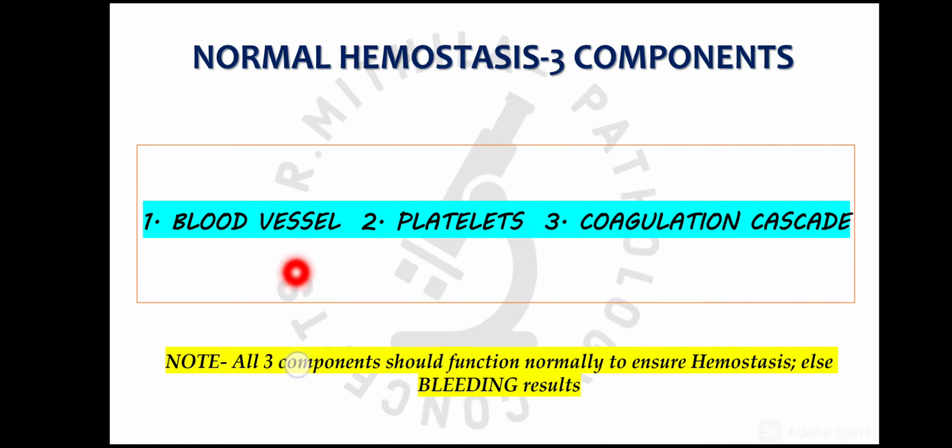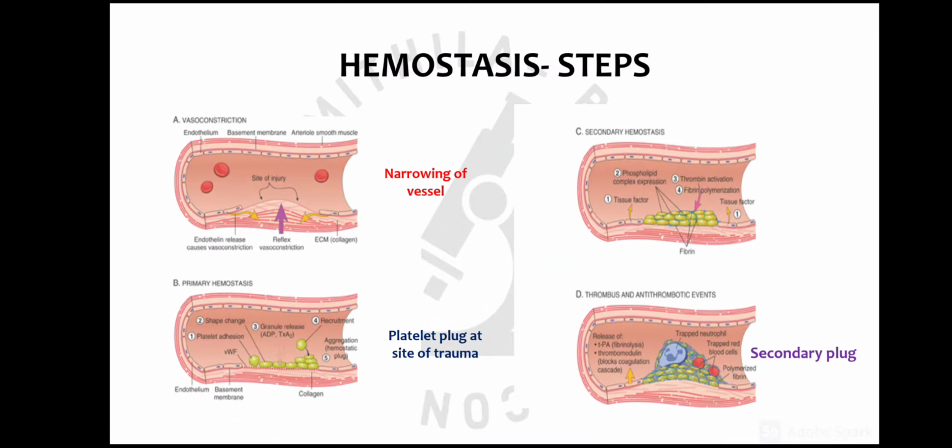Now these three components are very important for a normal hemostatic process, and if any of these components is not functioning normally, like if there is a defect in the blood vessel, or platelet number is decreased, or platelet function is decreased, or the coagulation is defective, then it will result in bleeding disorders, in various hemorrhagic and bleeding disorders. So this is the overview of the steps which take place in hemostasis, and we will later study them in detail one by one.